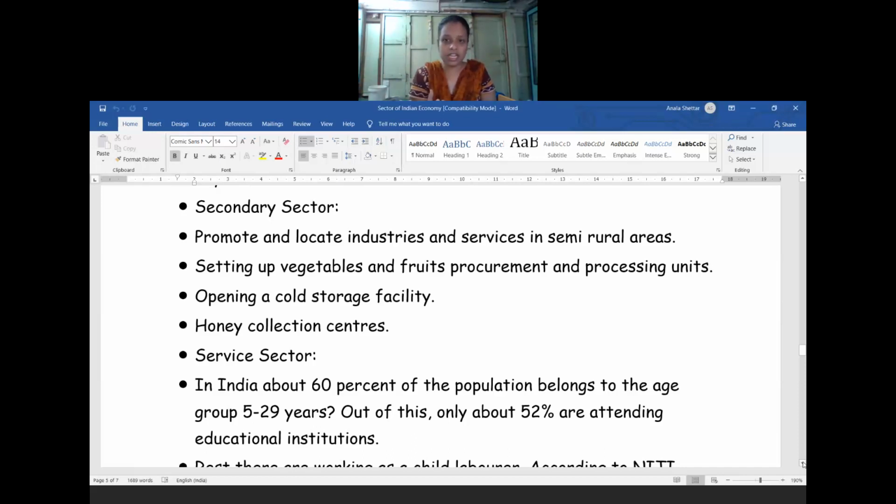Why in the semi-rural areas? I have told you about underemployment. Two or three people will sit idle in the home, without any employment opportunity. So if you construct some industries or factories nearby, those people will go and work in that area, and they will earn a little bit of extra money.